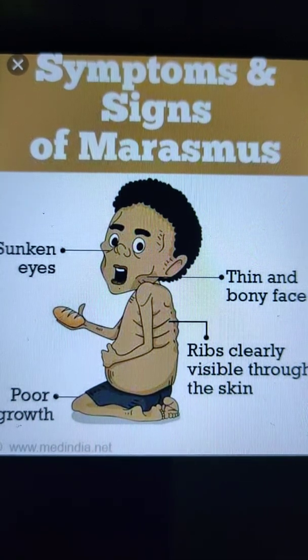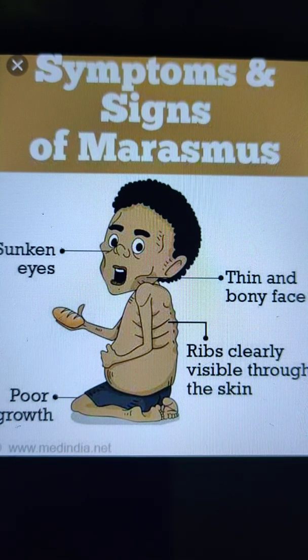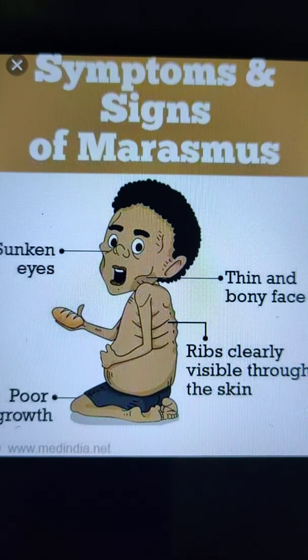Now this is all about the deficiency diseases. But do you know that there are some diseases which occur due to the excessive intake of food also? So let's discuss the disease which is caused due to the excessive intake of food, and this disease is nowadays very common in human beings. So let's discuss it.